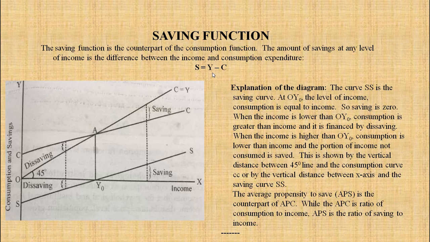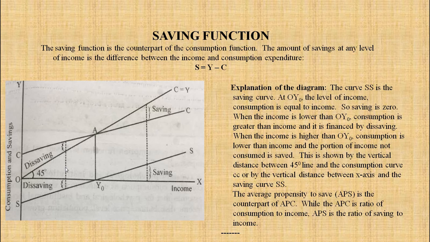So saving is equal to Y minus C. S stands for saving, Y stands for income, and C stands for consumption. So whatever income we are getting, in that whatever amount of money we are spending on consumption, and what remains, that is called as saving. So S is equal to Y minus C.